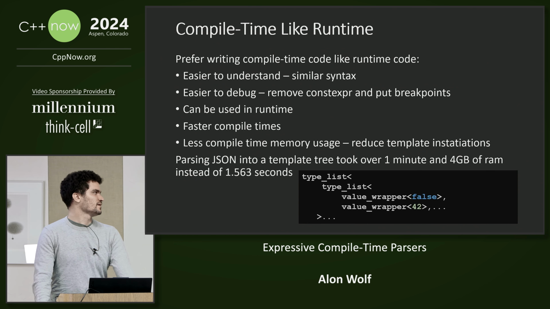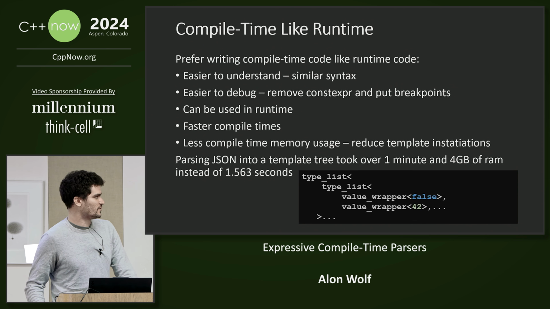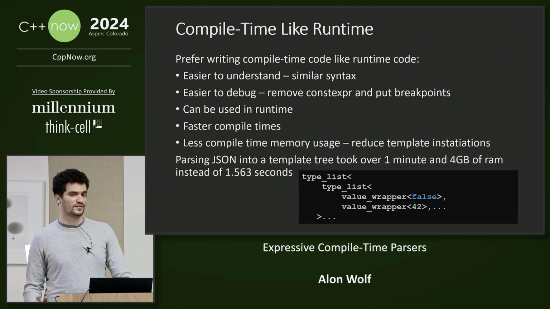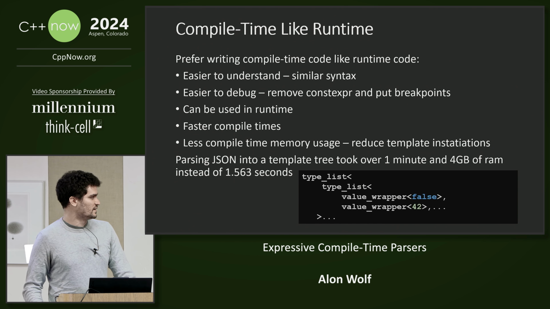One recommendation is you should write compile time code as similar as you can to runtime code. It makes it a lot easier to understand, and it makes it a lot easier to debug. So if you need to debug it, you just remove the constexpr and start putting breakpoints. The same code can also then be used at runtime, and it can lead to faster compile times and less memory usage.